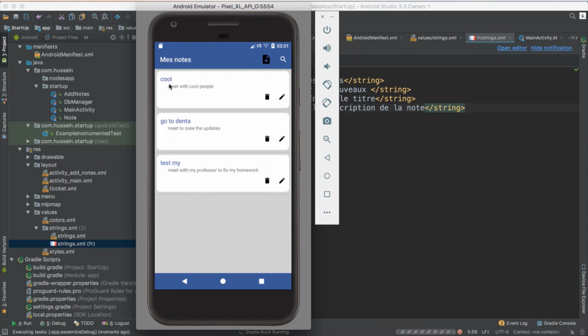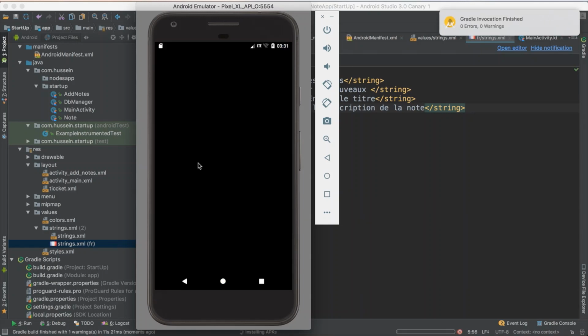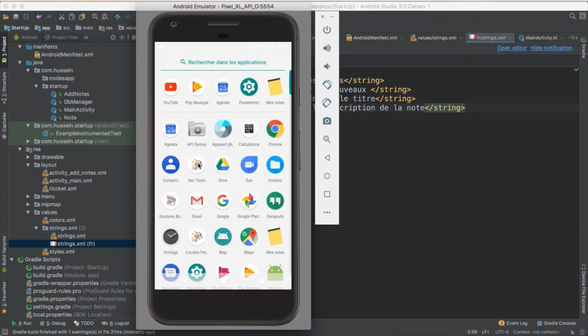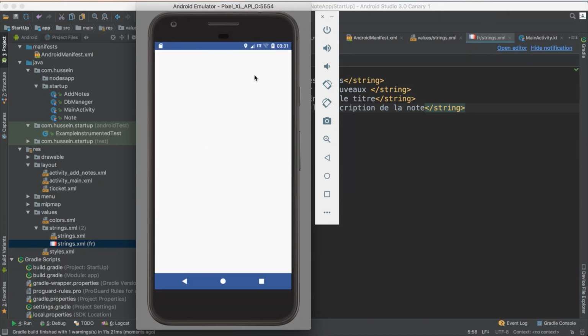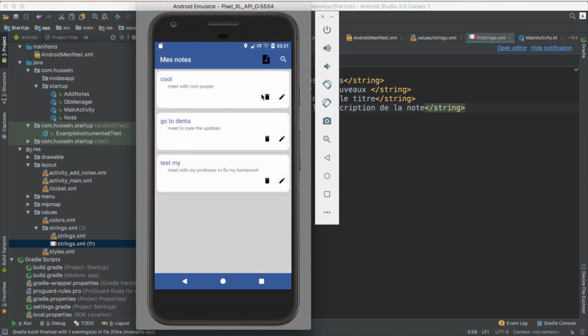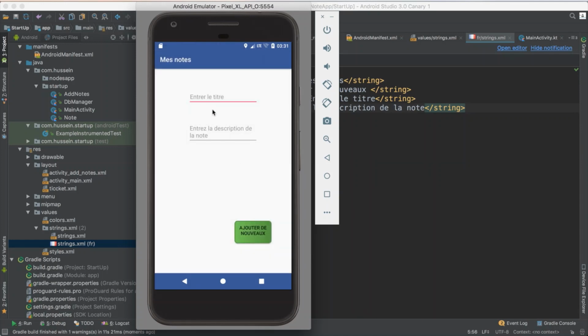Like for that, I don't talk about something written in the database. This is something written in the database, written in your language, whatever language you write to the database. But I talk about the menus and everything. So now if you see, this is my application, it should be in French, because my phone language is French, so I see everything in French.